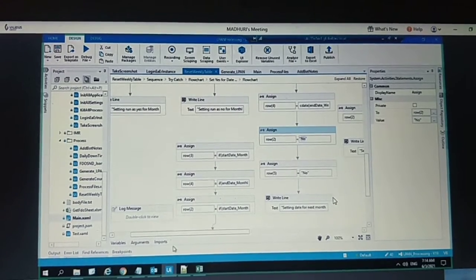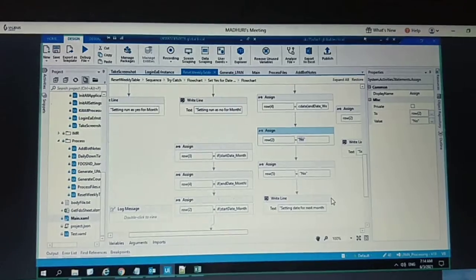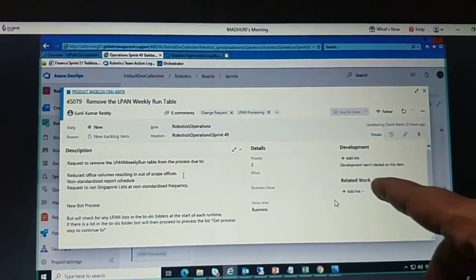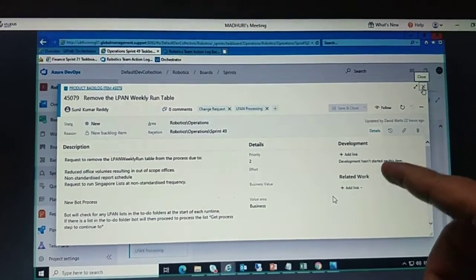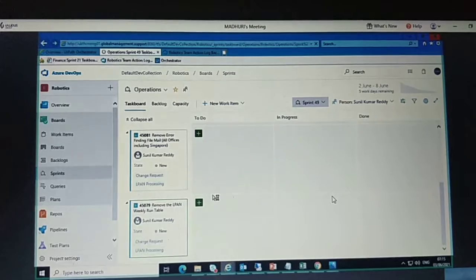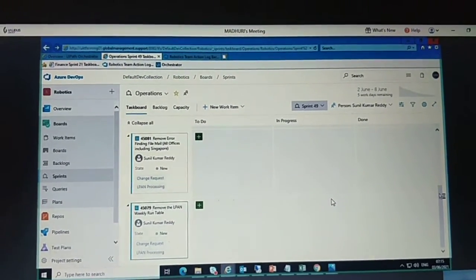Then your run will always be yes. This is in the reset weekly table. That's it for this task. We have to keep yes only.